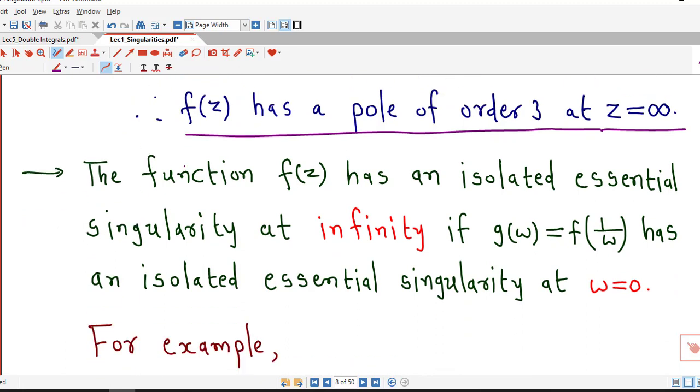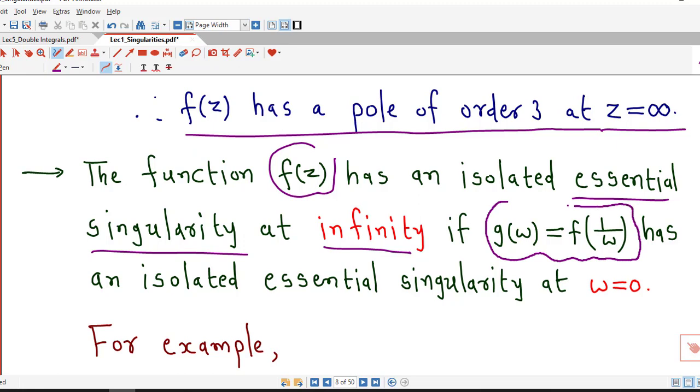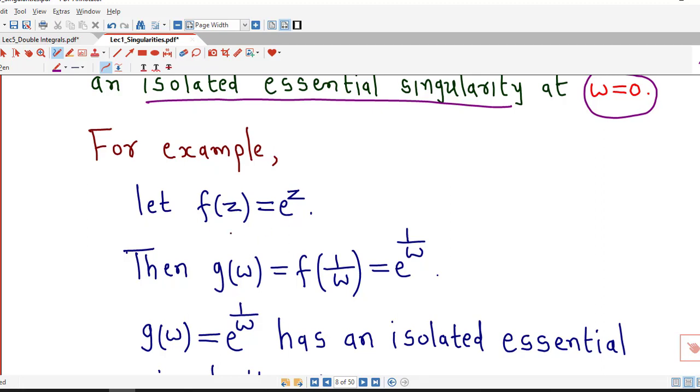Similarly, we can talk about an isolated essential singularity at infinity. The function f of z has an isolated essential singularity at infinity if this function g of w equal to f of 1 over w has an isolated essential singularity at w equal to 0. For example, if we consider f of z equal to e raised to z, then g of w is equal to f of 1 by w, which is e raised to 1 by w.